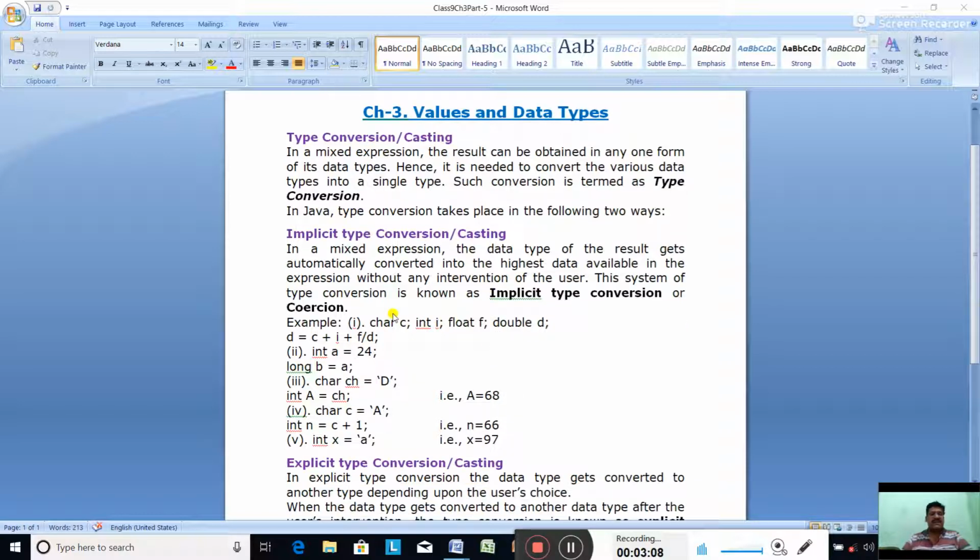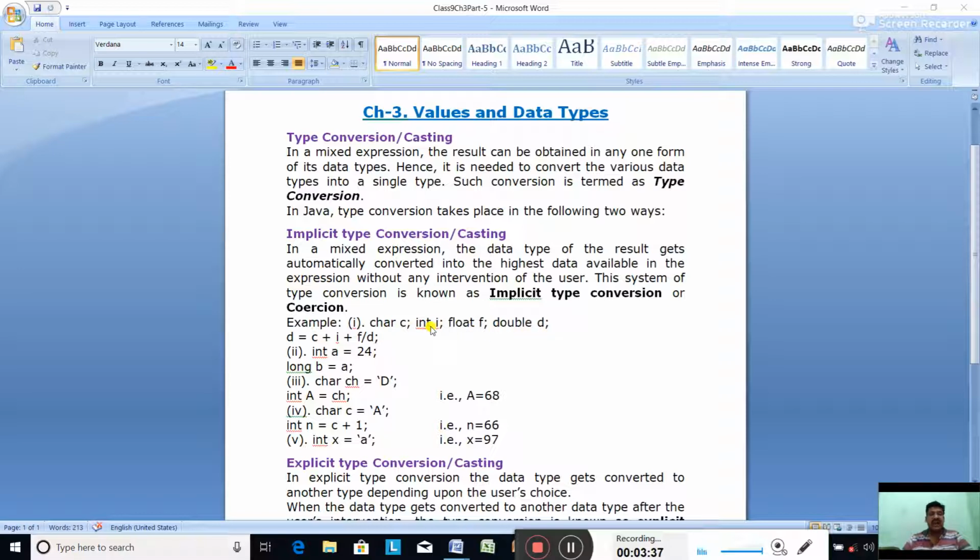Now let us see some examples. First example: char c, int i, float f, double d. Now d equal to c plus i plus f. According to size, c takes 2 bytes, i takes 4 bytes, float f takes 4 bytes, and double d takes 8 bytes.